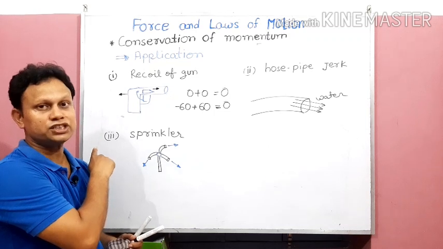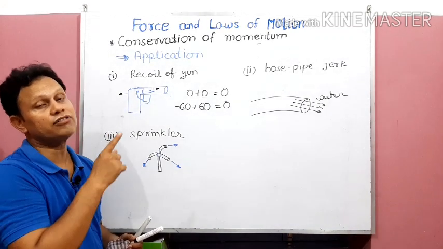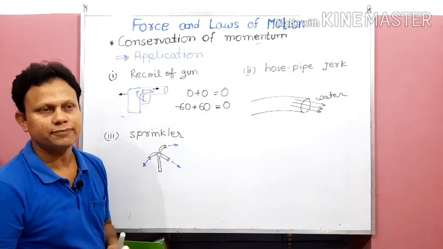This gun recoiling is caused due to cancelling of the momentum acquired by the bullet. So in this way also you can explain it.